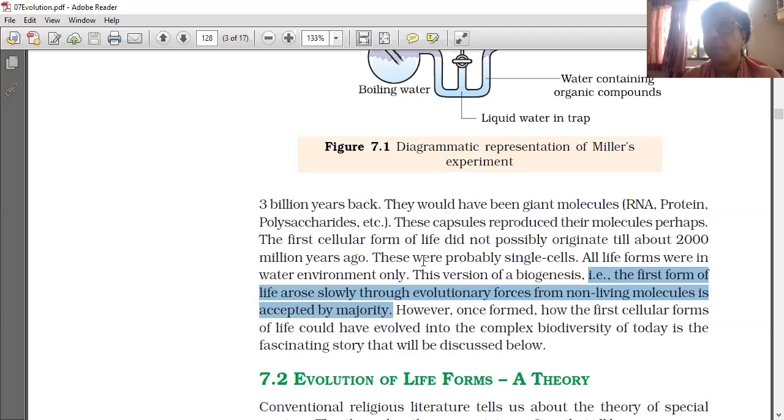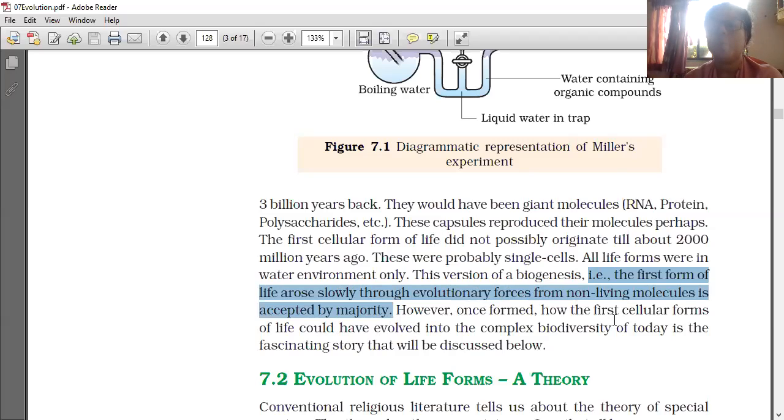That is the rule of evolution. Always a complex organism forms from a simple organism, and a more developed organism from a less developed organism. A multicellular organism will be formed from a unicellular organism. Every time some improved organism is forming from the previous organism. So the first form of life arose slowly through evolutionary forces from non-living molecules, and this is accepted by the majority.